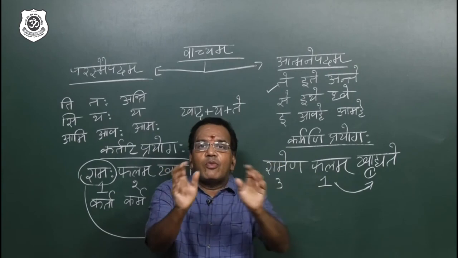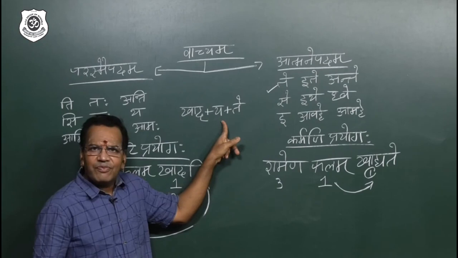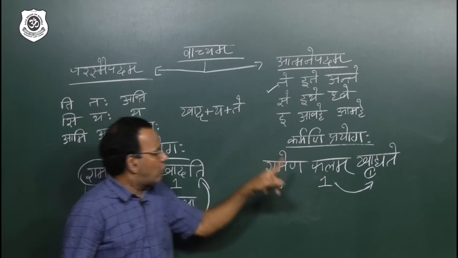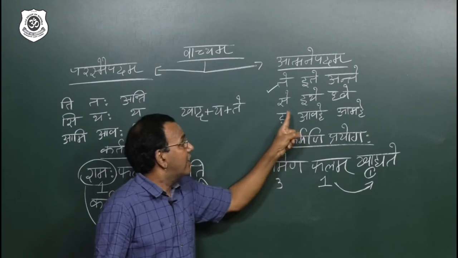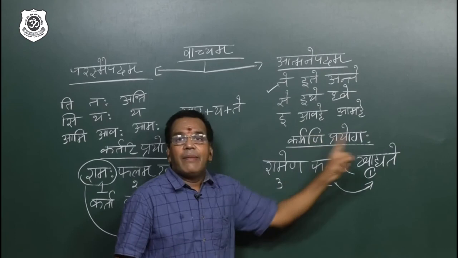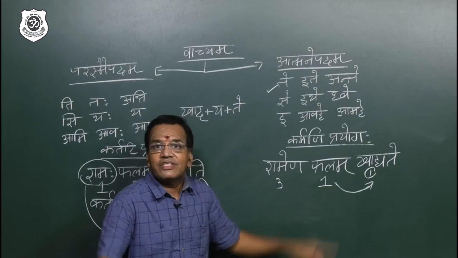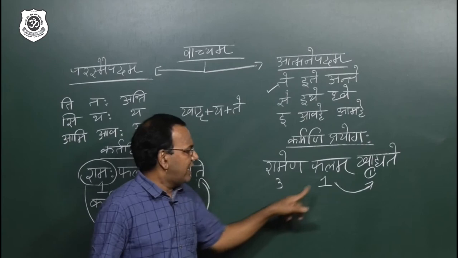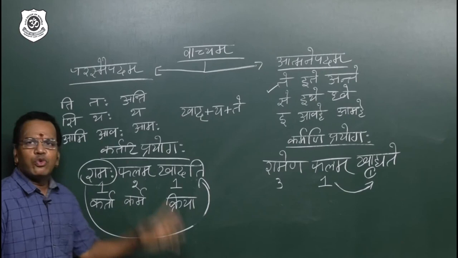Between verbal root and formula, the letter ya will come. That's why I wrote khad is the verbal root, ya is the added letter, and te is the formula. So khadyate. So if you go this full line: khadyate, khadyete, khadyante, khadyase, khadyethe, khadyadhve, khadye, khadyavahe, khadyamahe. Among these 9, why did you select khadyate? Because phalam is singular third person. So the rule is 3-1-1 for passive voice, and for active 1-2-1.